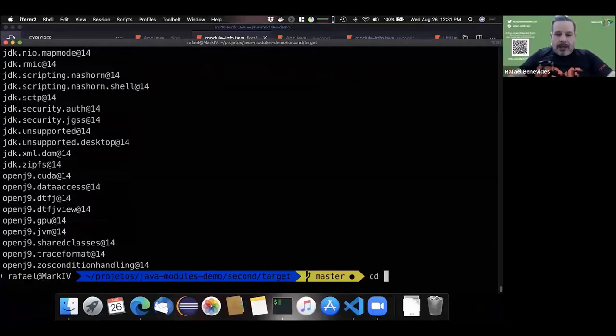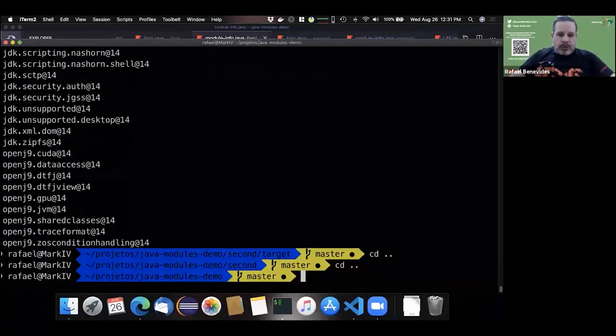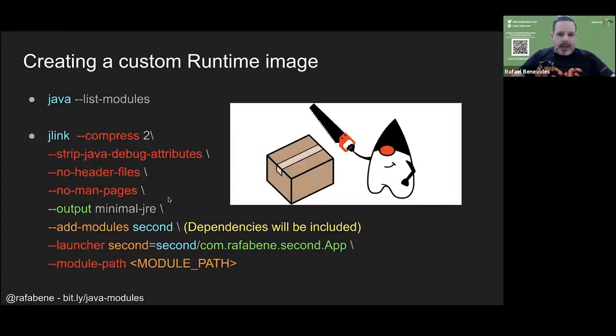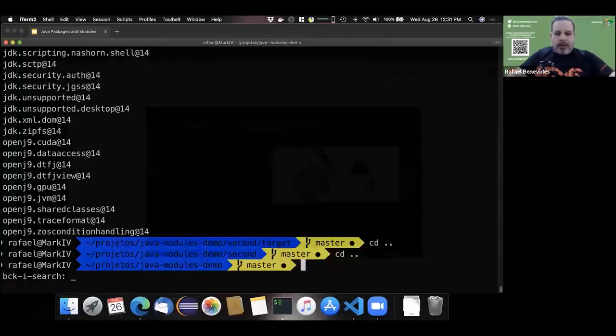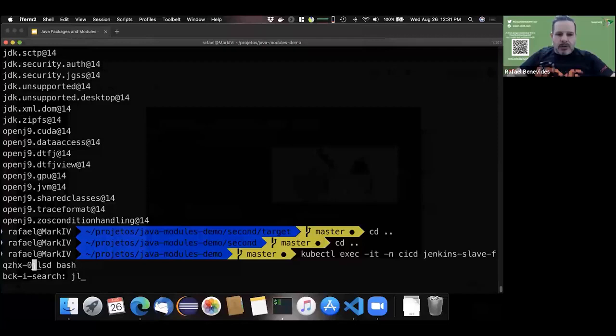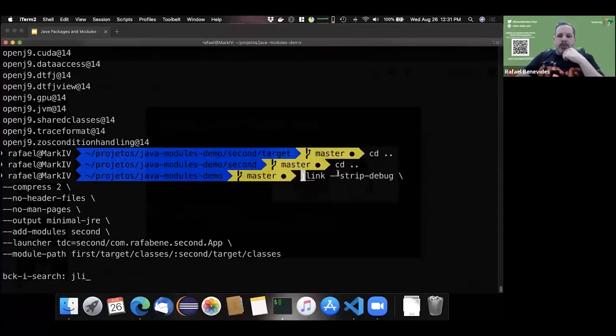Okay, and I can, of course, create a minimal JRE by using jlink. So let me use jlink here. In this case, I'm using the following parameters. I'm stripping debug information. I'm using compression.